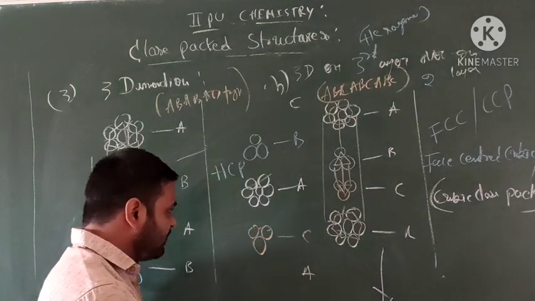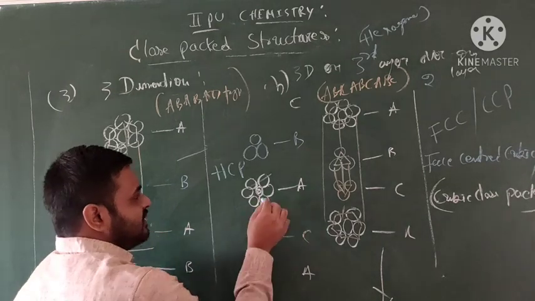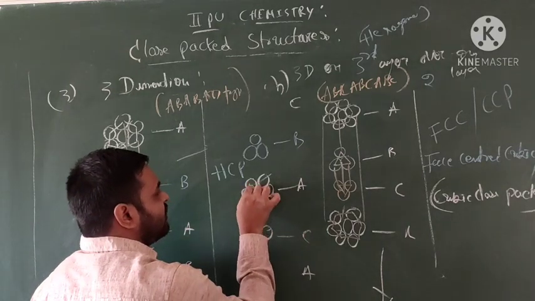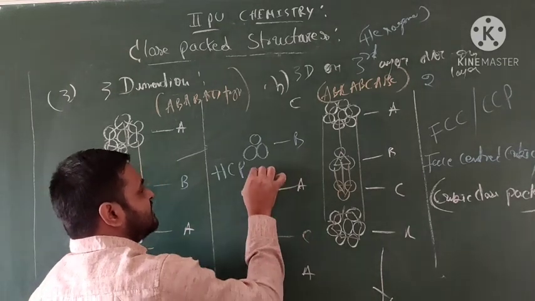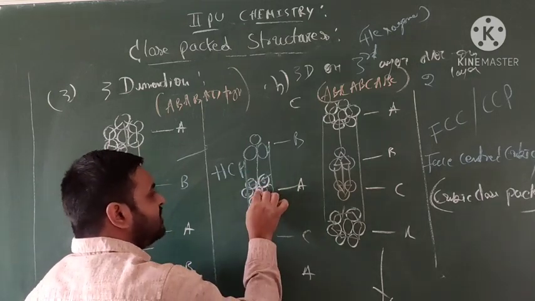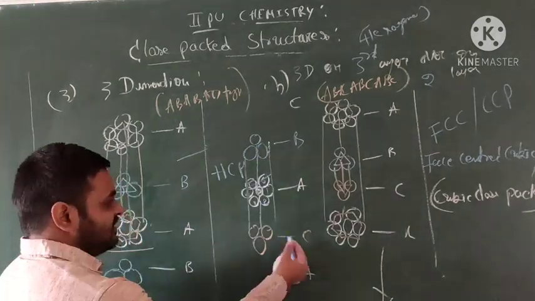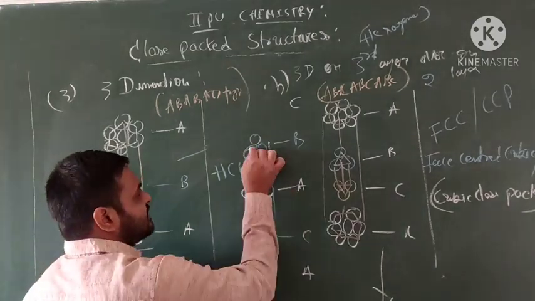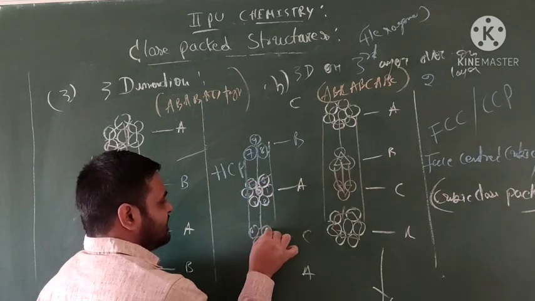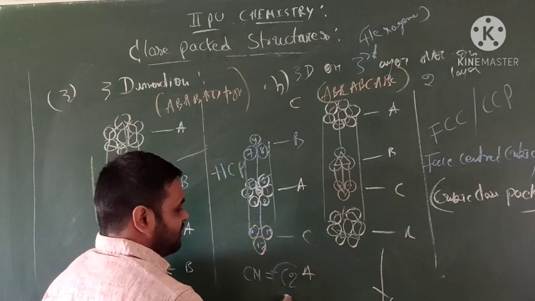This is C type. You get the continuation there. I consider only these molecules. One atom I consider. So this is 1, 2, 3, 4, 5, 6. Then this is also combined with the B molecule of 3 atoms and the C molecule of 3 atoms. 6, 7, 8, 9. This is 10, 11, 12. Total coordination number is 12.